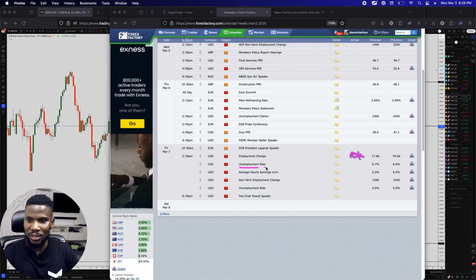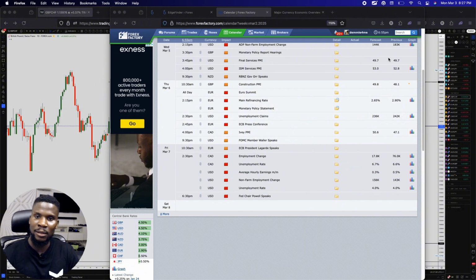The unemployment rate as well is expected to come up by 0.1%. Everything seems to be aligning well for my trade, for my CAD trade. And I will possibly start looking for buy opportunities on USD CAD as well, because if this happens to CAD, only God knows what's going to happen to USD CAD. So moving forward, now we have the average hourly earnings in the United States expected to drop. That's not good. NFP is expected to rise by a little bit, around maybe 10K or maybe 15K. That's cool. And unemployment rate is expected to remain the same.